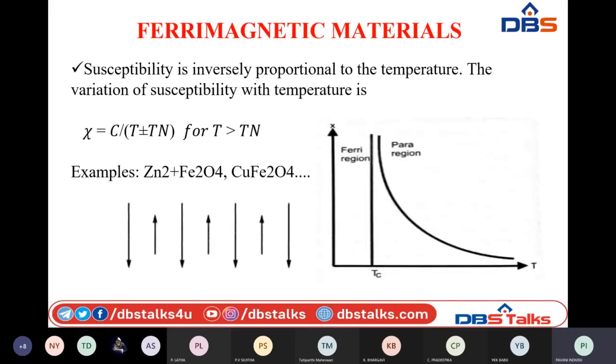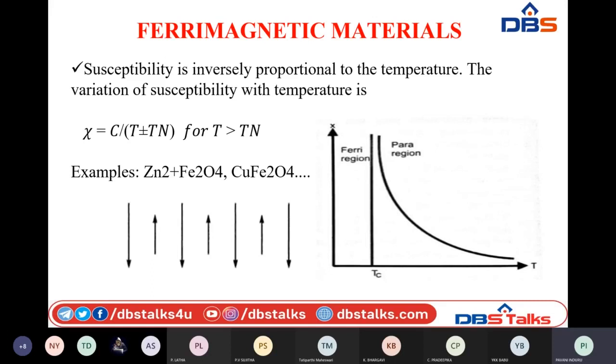These also depend upon the temperature. Here the dependence of susceptibility with respect to temperature is given by this equation. Here also susceptibility is inversely proportional to temperature. That means at lower temperatures, these materials will perfectly behave like ferrimagnetic materials. Their susceptibility will increase till a certain transition temperature, which is known as TC, Curie temperature.